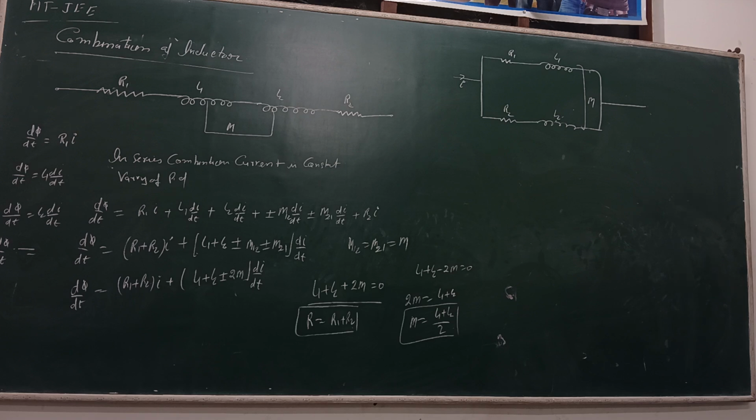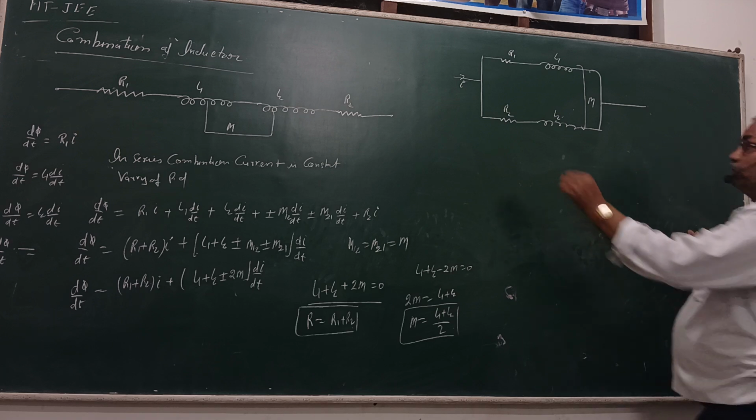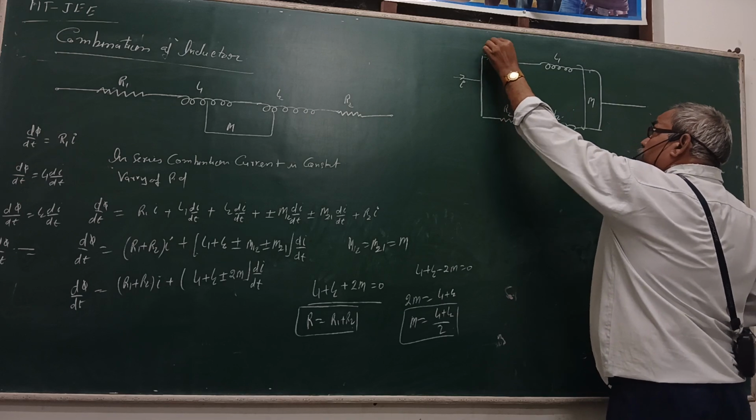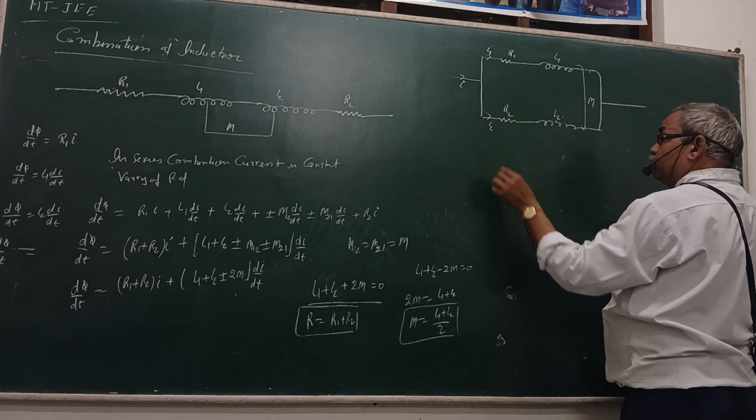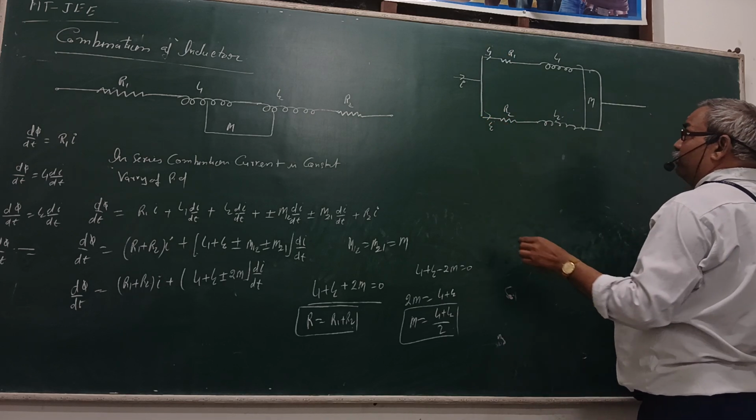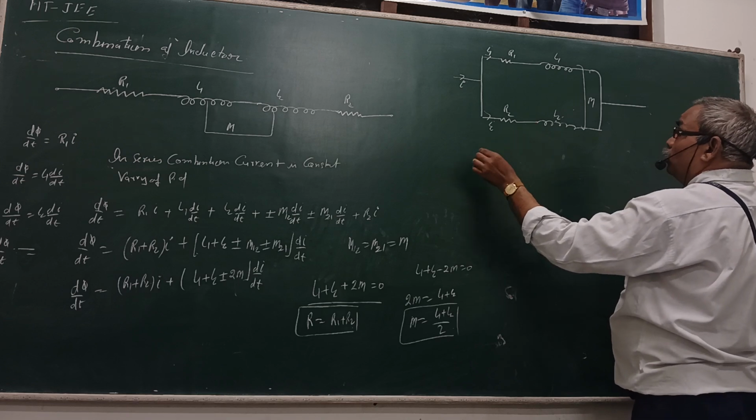We define the value in the first and second loop. So two loops of this, first is the flow of the current I1 and second is the current I2. So this is the value of first loop.